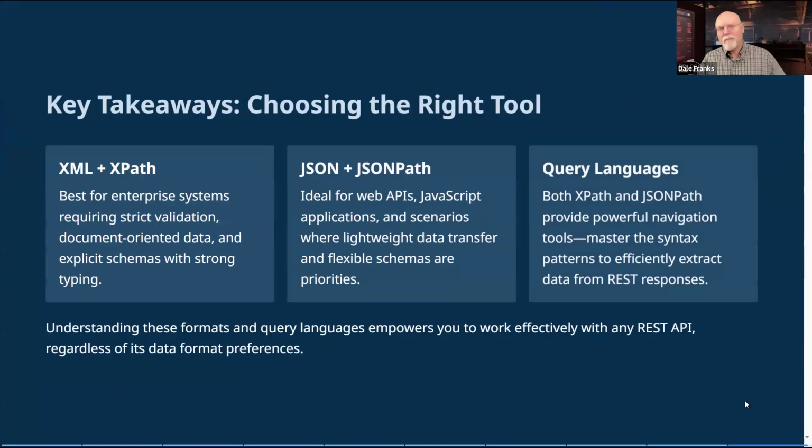So to sum up this whole thing, if you require strict validation, and especially if you need to have really clearly documented data, you're probably going to return XML. XML is going to be great because it is so strongly typed in terms of the type of data that gets returned, how the data is labeled, its comprehensibility.